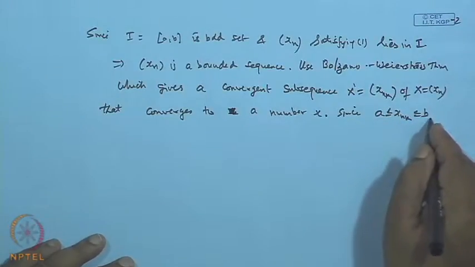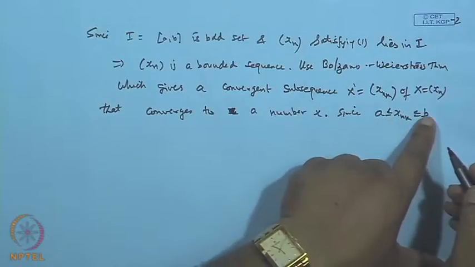This is a closed interval I; all the terms of the sequence lie between these bounds.